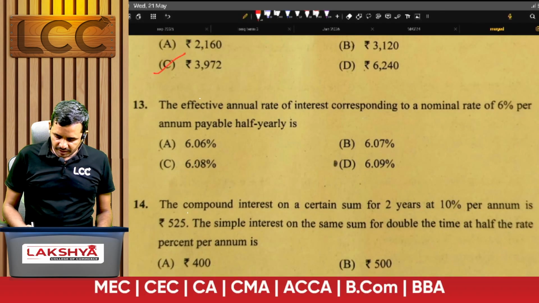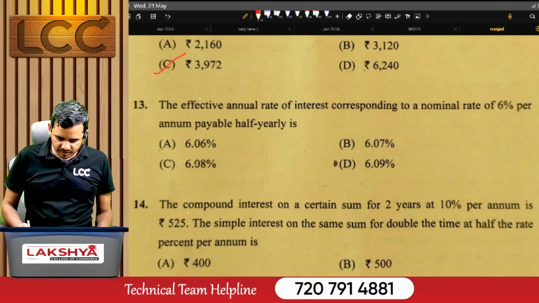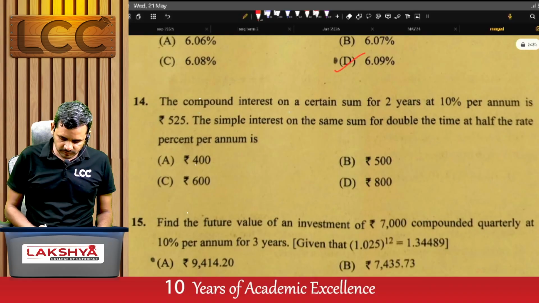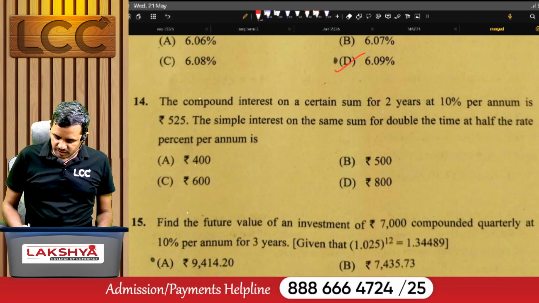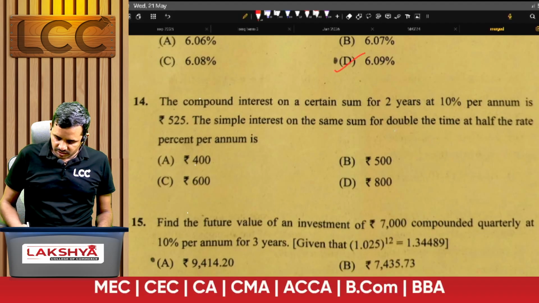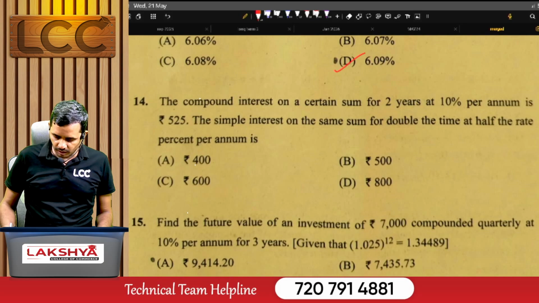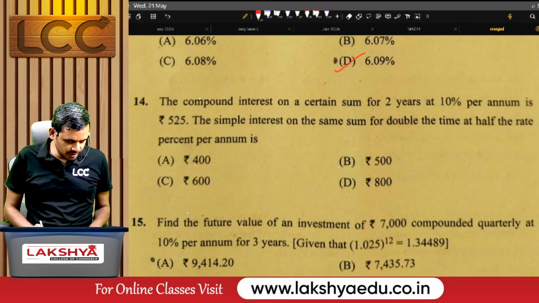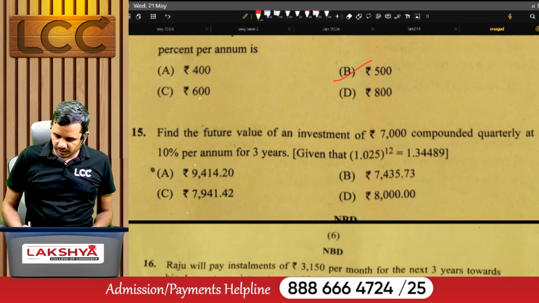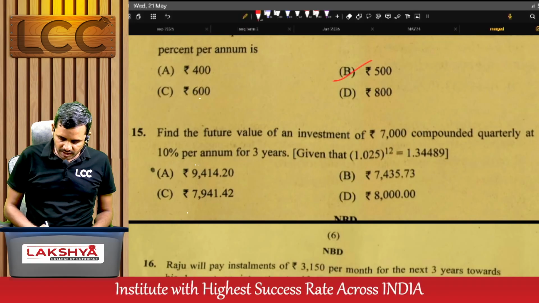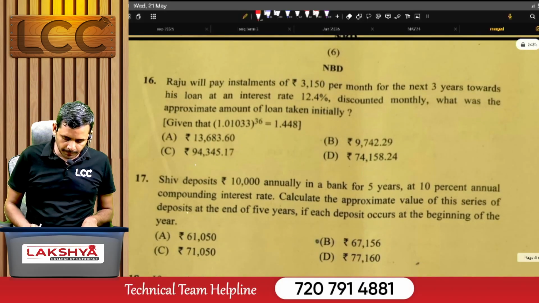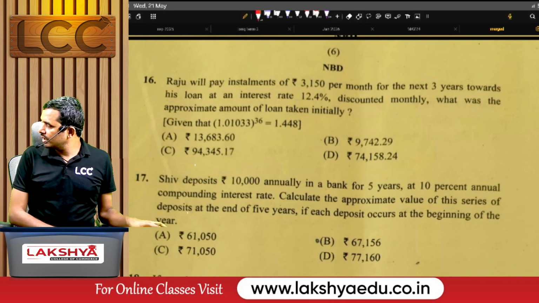13th question. The effective annual rate of interest corresponding to the nominal rate of 6% per annum payable half yearly is 6.09. The compound interest on a certain sum for 2 years at 10% per annum is 525. The simple interest on the same sum for double the time at half the rate percent per annum is 500. Find the future value of the investment of 7,000 compounded quarterly at 10% per annum for 3 years. Okay, for this question it is option A. Next, see the problem number 16.